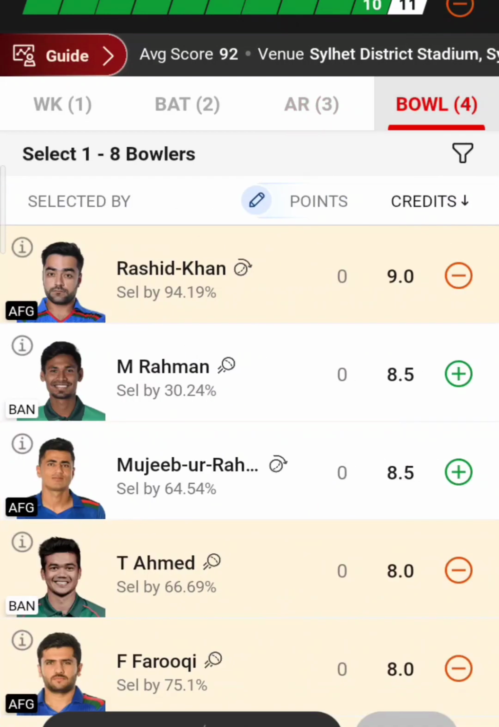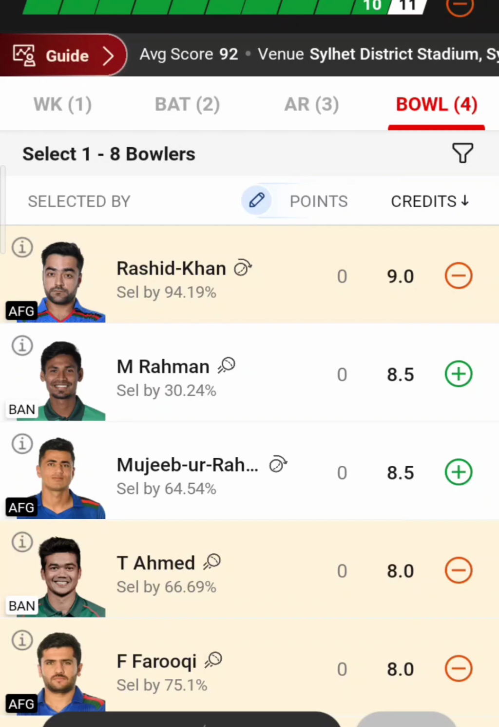Coming to bowlers, of course, Rashid Khan should be there in your team. The reason is simple. He'll complete 4 overs, whether it is the first innings or second innings, and most probably I don't think he'll get more than 3 or 4 wickets, something like that. But I hope that he'll get 2 wickets. That's it.